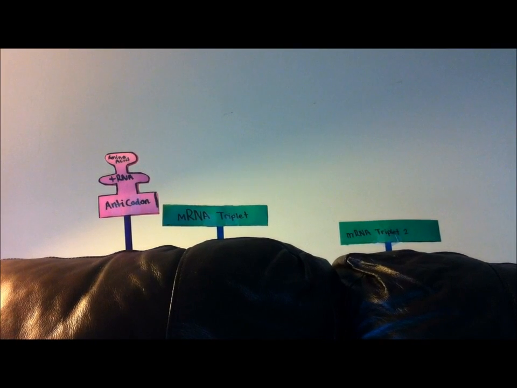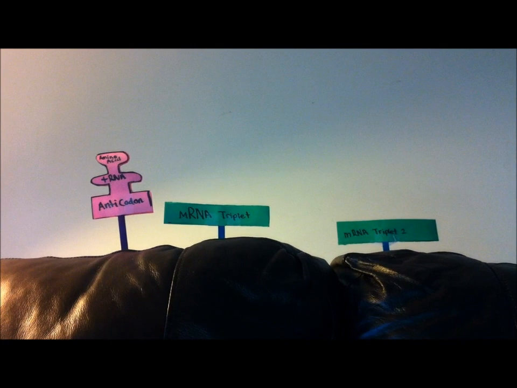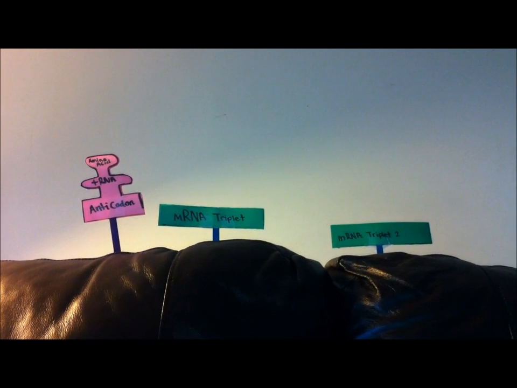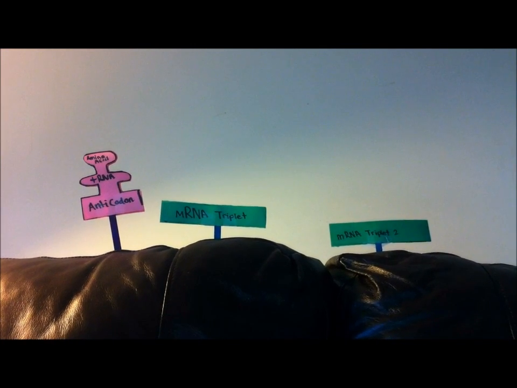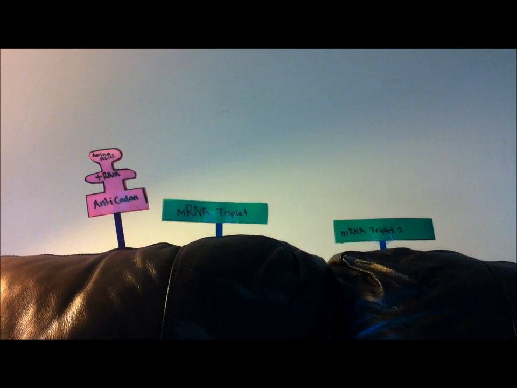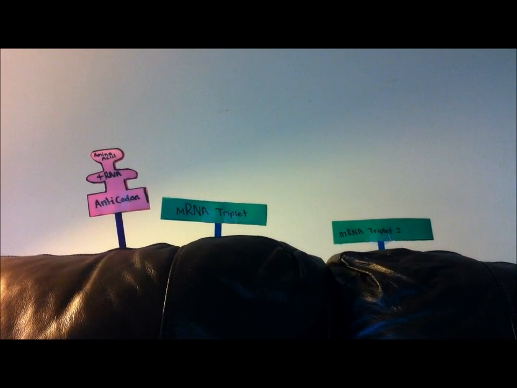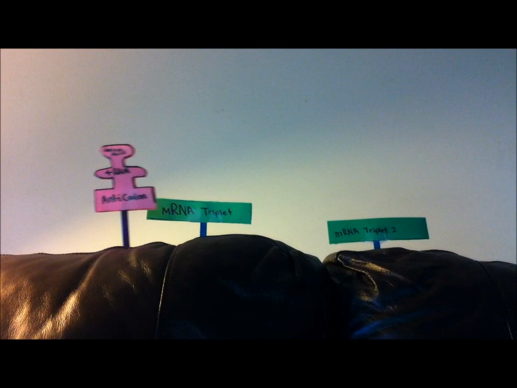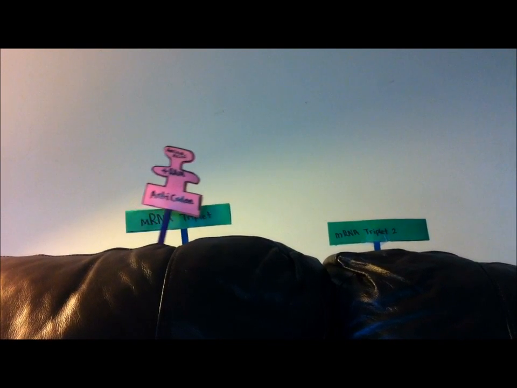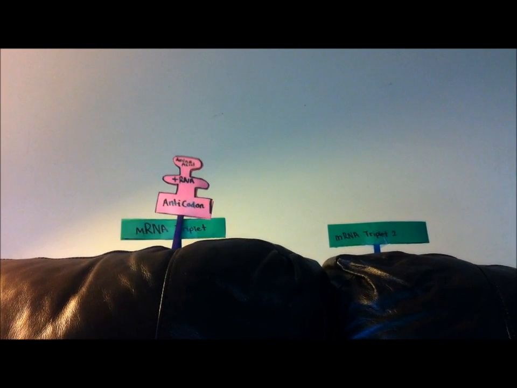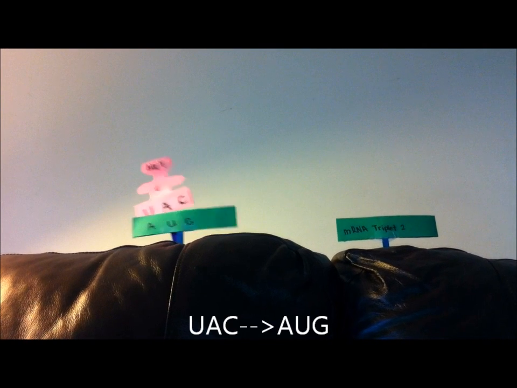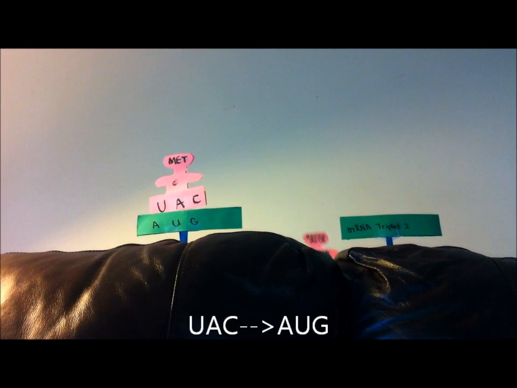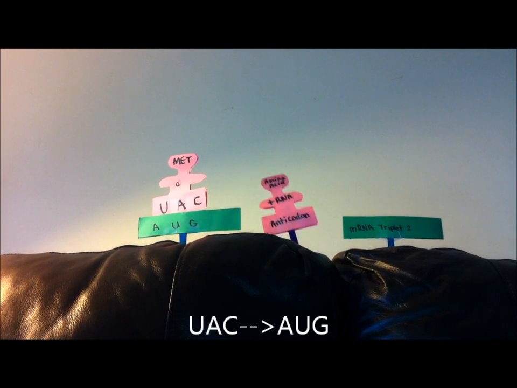The next step in protein synthesis is called translation. It occurs at a ribosome, which is located in the cytoplasm. Translation occurs when an mRNA pairs with an anticodon that is hooked up to the tRNA. The tRNA acts like a translator, switching the codon from the language of RNA into amino acids. On top of the tRNA is a hook that attaches to those amino acids.